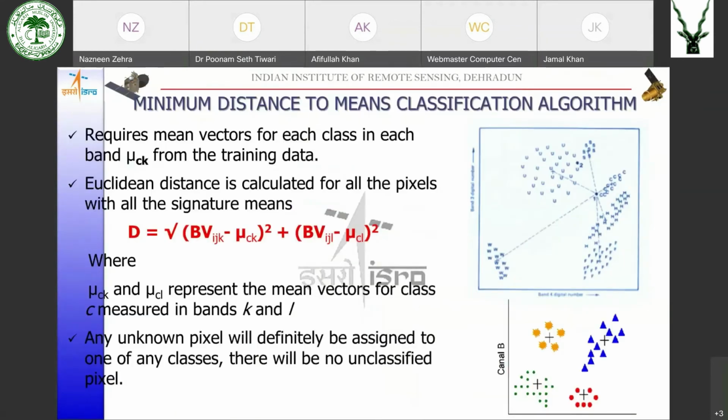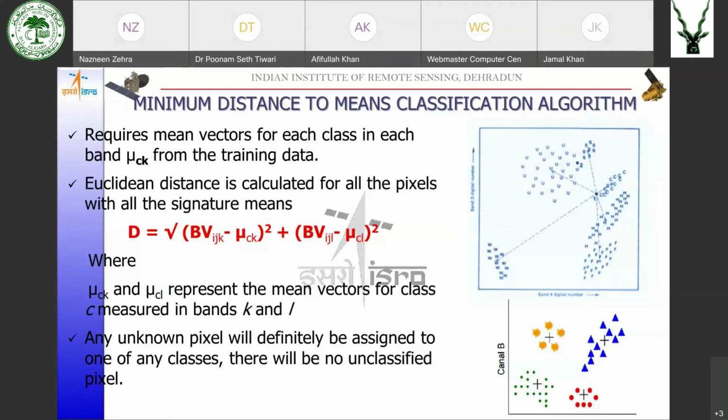Now coming to the next, that is the minimum distance to means classification algorithm. The name itself suggests it: we have to calculate the distance of all the pixels with all the means, and whichever distance is minimum, the pixel would be classified into that particular class.